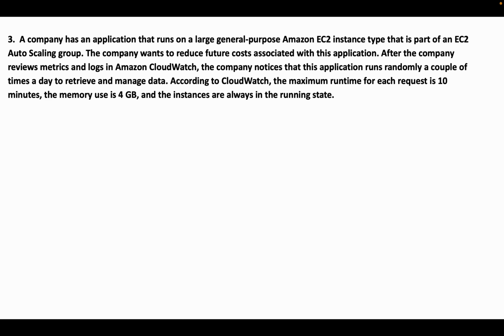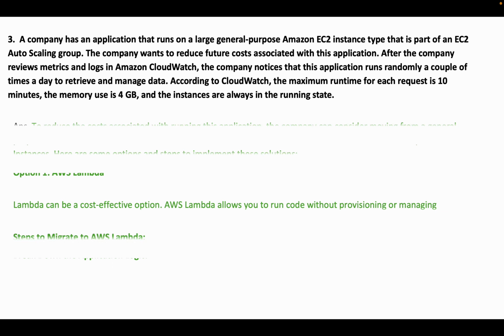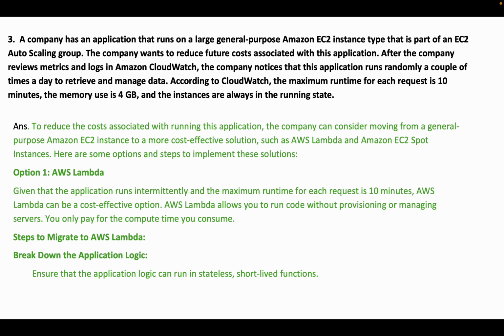So which type of instance will you be using in this, or what features will you be using so that it becomes cost effective and easy to use?